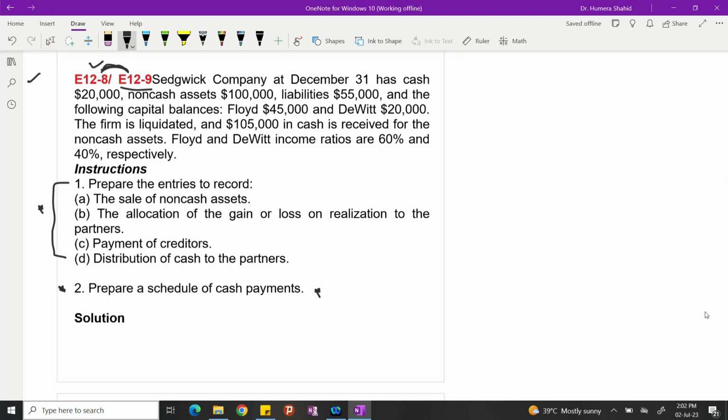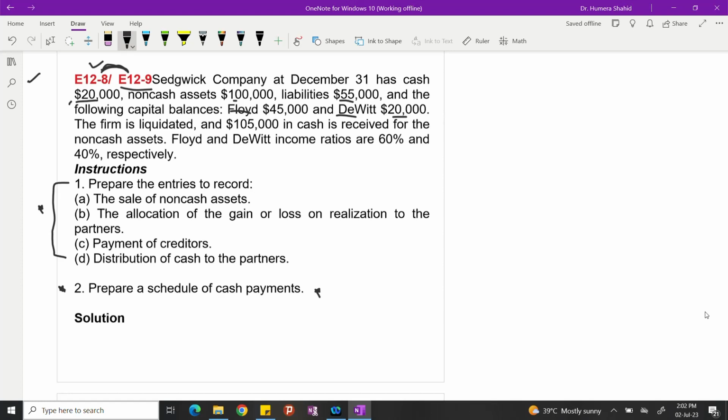So this company at December 31st has cash of $20,000. Non-cash assets of 100,000, liabilities of 55,000, and the following capital balances. Floyd $45,000 and David $20,000. So these are the two partners whose capital balances are also provided.